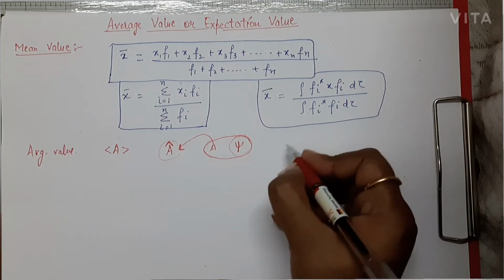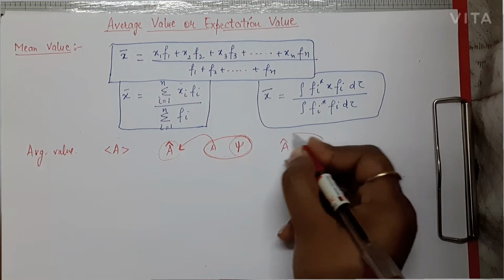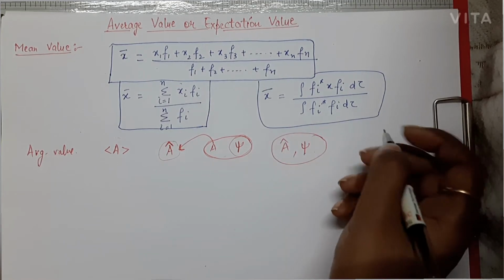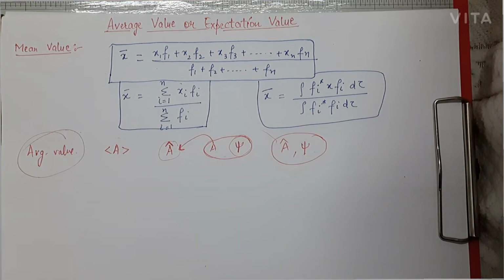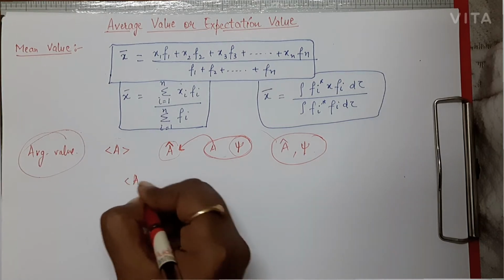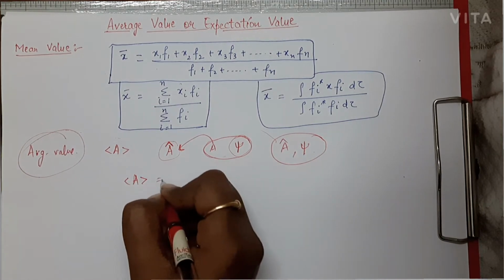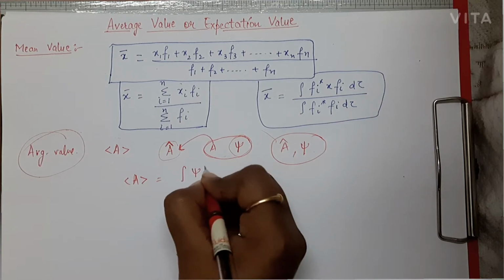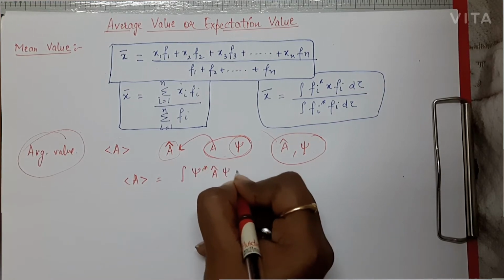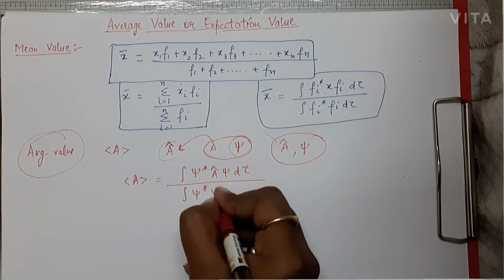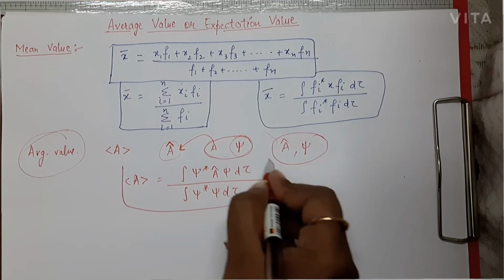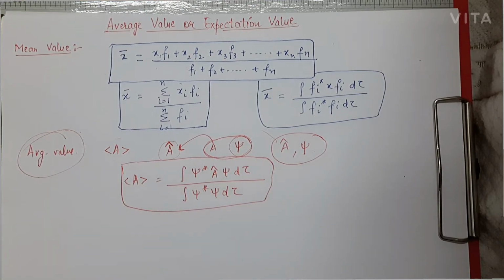If a operator as well as psi are not following the eigenvalue equation, then we will use the formula of average value. This is about the application part of average value. Now what is eigenvalue equation, that we will discuss shortly. The formula for average value will be a average equals integration of psi star a operator psi d tau divided by integration of psi star psi d tau. This is the formula for average or expectation value.